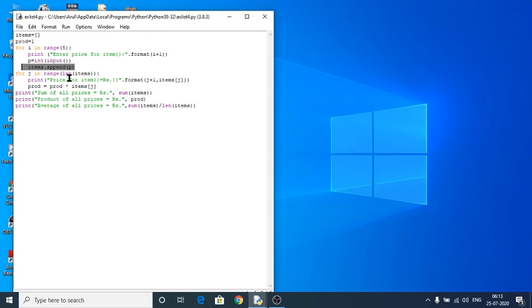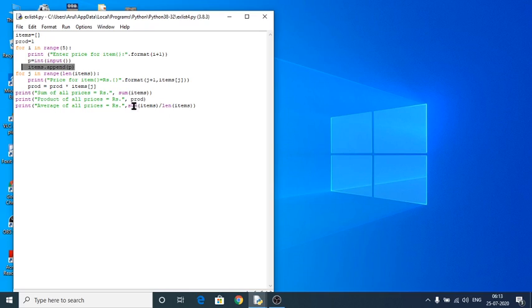And next one is for j in range length of items, it is going to calculate the amount and show how many items are there with the price.